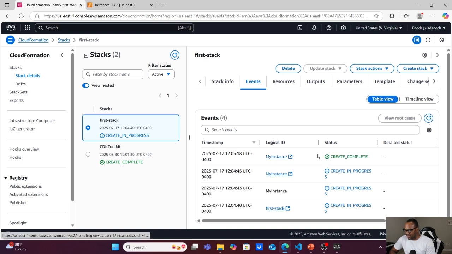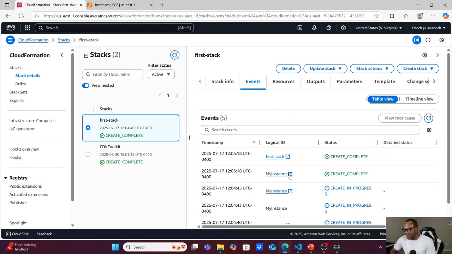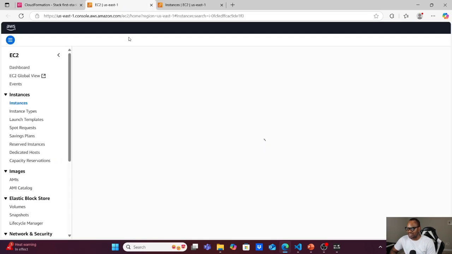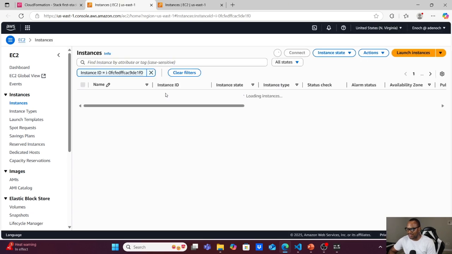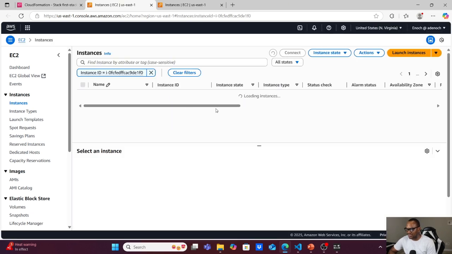Our instance has completed creation. Let's go and check our instance. For every resource that is created through CloudFormation like this, we have a link that you can just click to check the resource. So let's click this link, and this will take us to the EC2 instance, and we can check the instance that was just created for us through the CloudFormation stack.